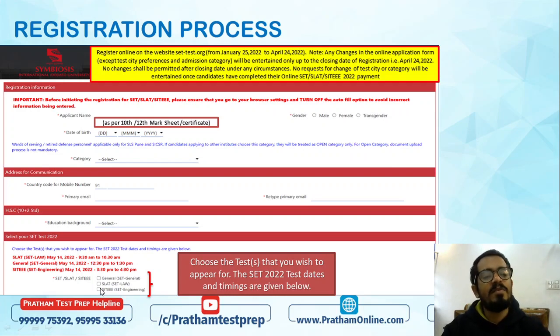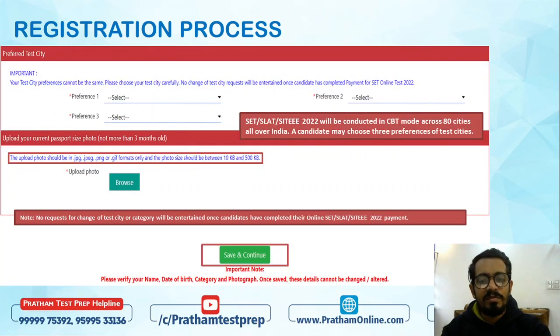So supposing I want to give the exam for BBA. Okay, I want to give it for BBA. So BBA के लिए there will be a common general test. I will click on the general option and I will go ahead and move to the next window. Once I do that, it will give me 3 options कि मैं exam कहाँ पर देना चाहता हूँ. These are the test preferences where I actually want to give the entrance test.